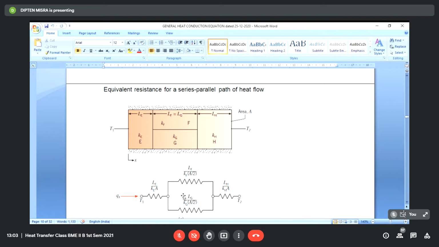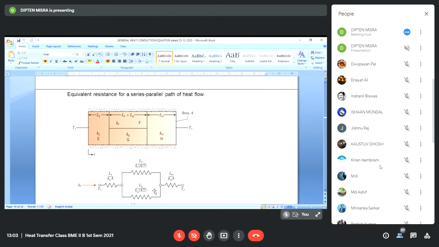Similarly, the bottom part of this in-between sandwich layer offers a resistance given by Lg, where Lf equals Lg, divided by Kg, the conductivity of the in-between material, into A by 2.